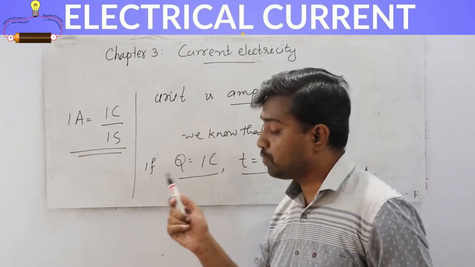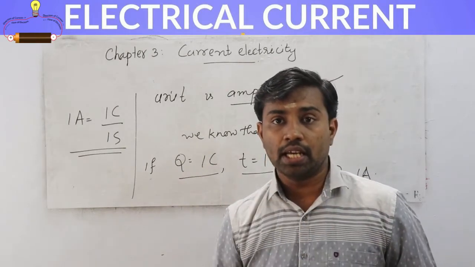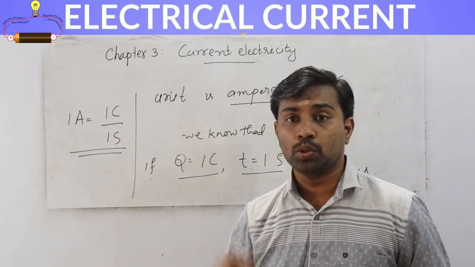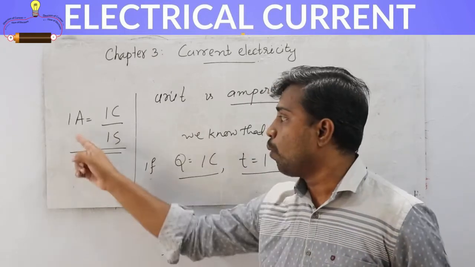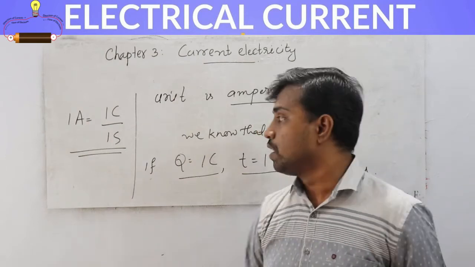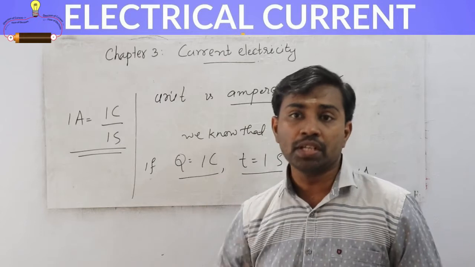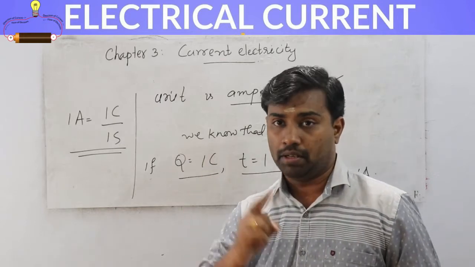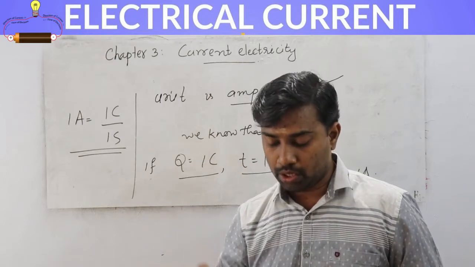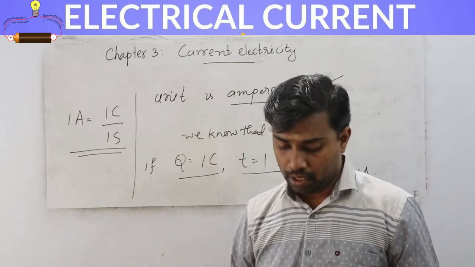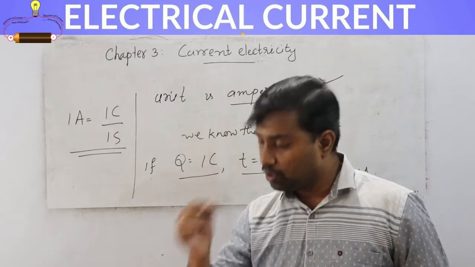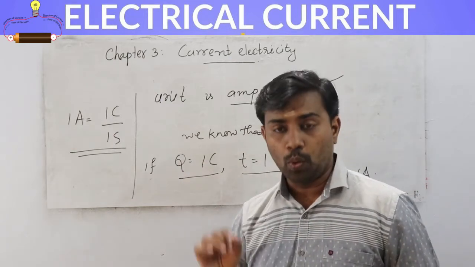If 1 coulomb of charge crosses an area in 1 second, then the current through that area is 1 ampere. So that is the definition of 1 ampere. Okay, so 1 ampere means if 1 coulomb of charge crosses an area in 1 second, then the current through that area is called 1 ampere.